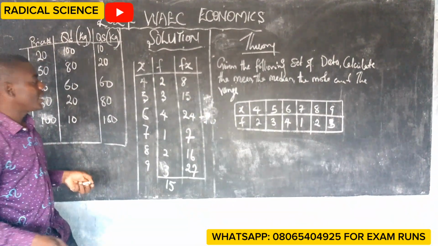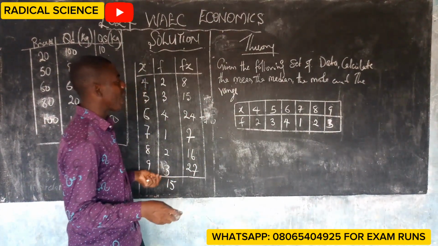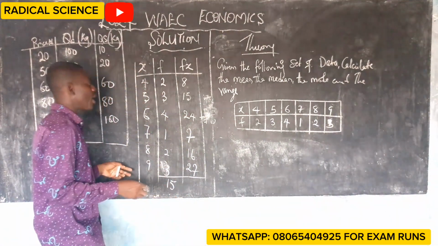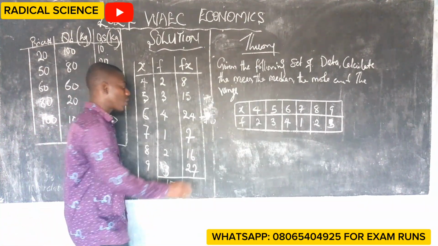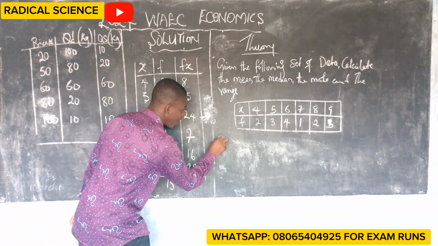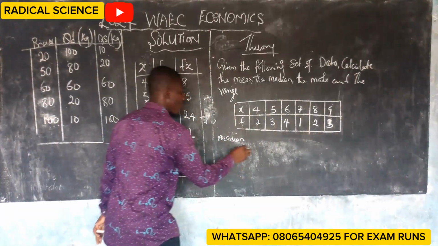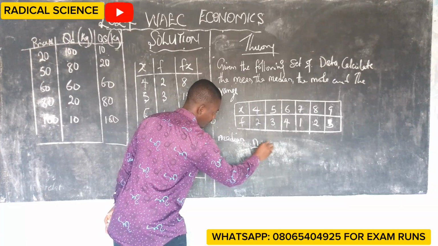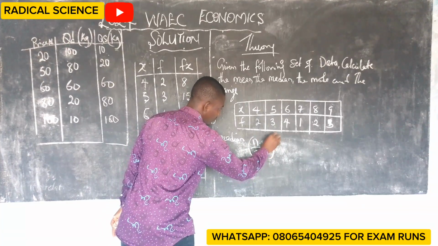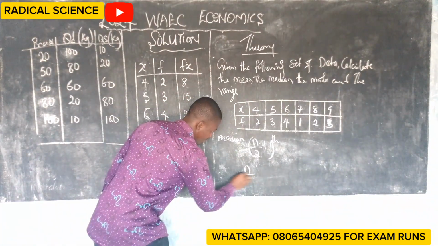Okay, for us to calculate the median, as I've said, it is the middle number when arranged in ascending or descending order. Look at the formula for us to calculate the median.